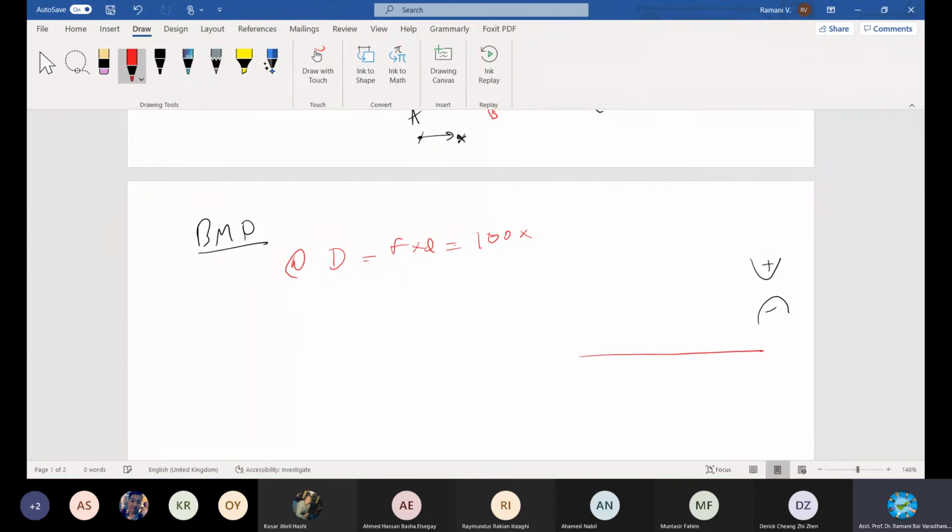When I draw the sketch it is 100 newtons, 50 newtons, 50 newtons, 200 newtons, 200 newtons, and then fixed end. This is 1 meter, 2 meter, 1 meter. And then that's all. Come on. At D, how much is this bending moment? Force into distance at D. 100 into 0 equals 0. At D it is 0, right?